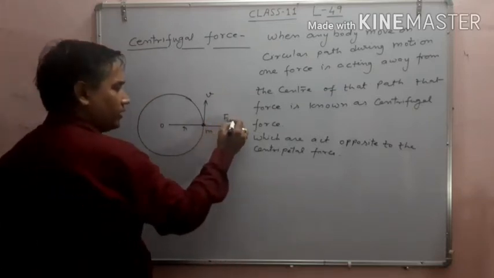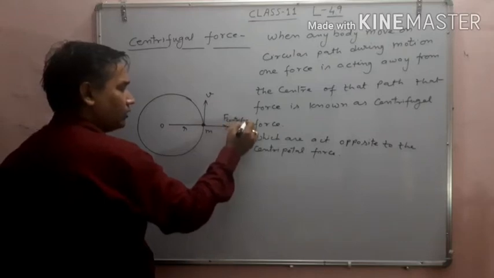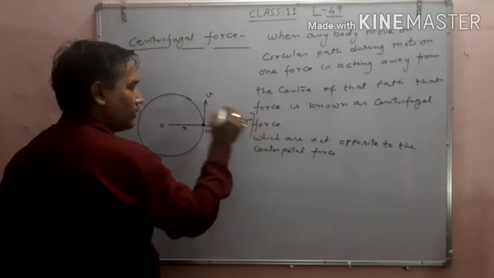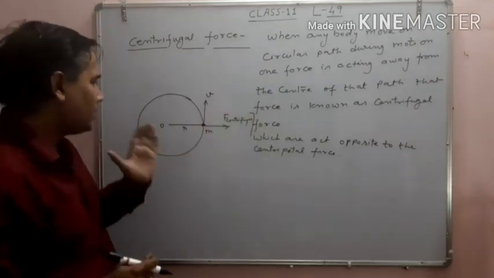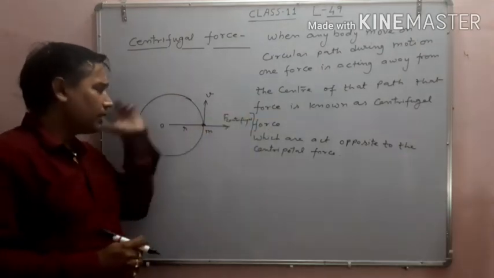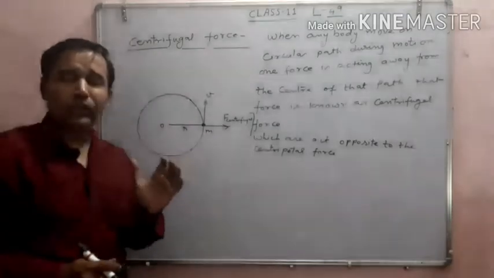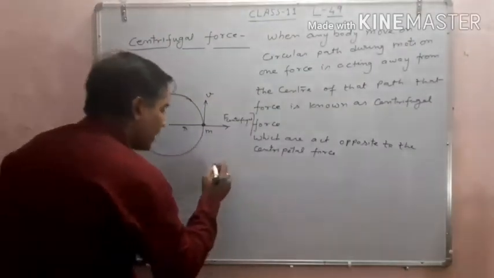You can see away from the center is known as the centrifugal force. But another force that is acting toward the center is called the centripetal force. I hope this is clear. No doubts, okay?